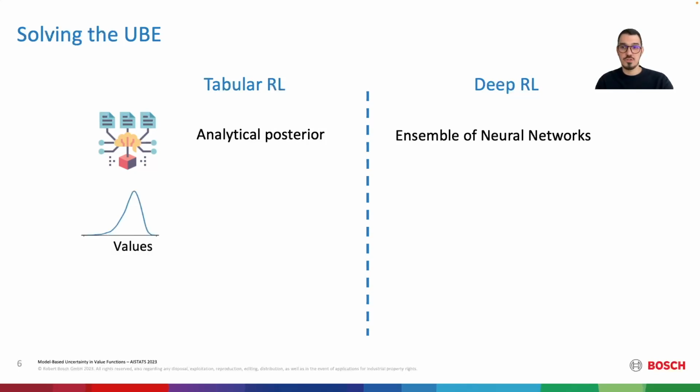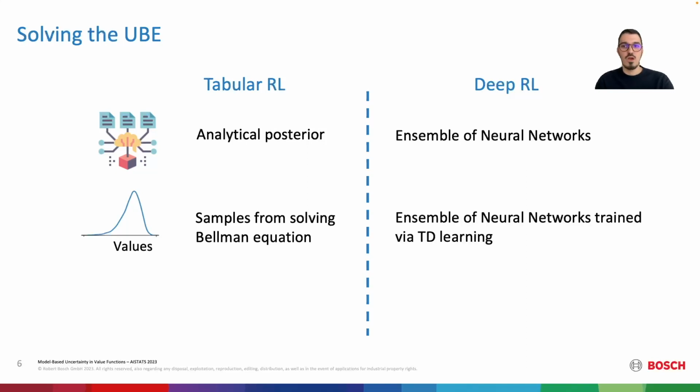To estimate the uncertainty rewards, we require samples from the value distribution. In the tabular setting, we can directly sample MDPs from our posterior distribution and solve the corresponding Bellman equation for each sample. In deep RL, for each member of the ensemble of dynamics models, we train a Q function on data generated by the corresponding model.